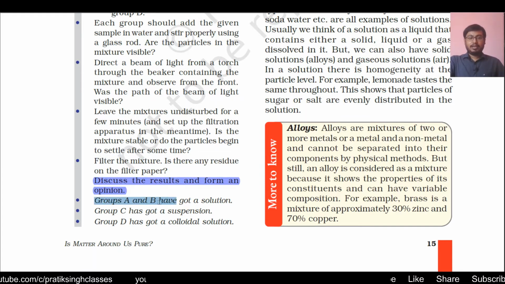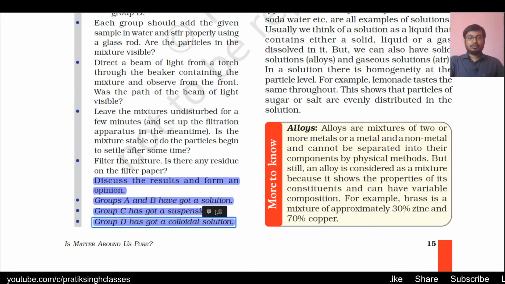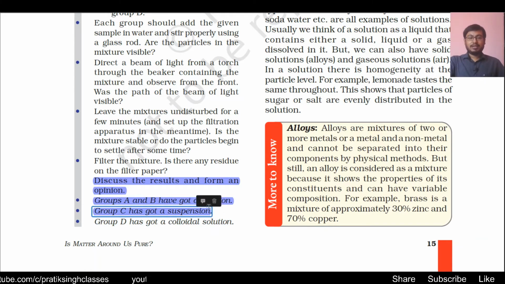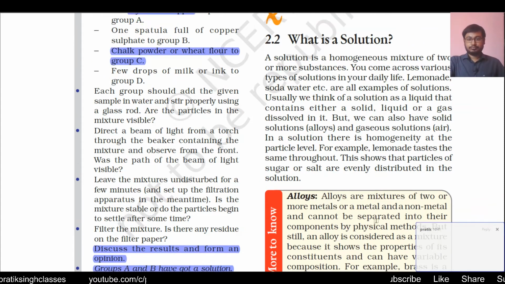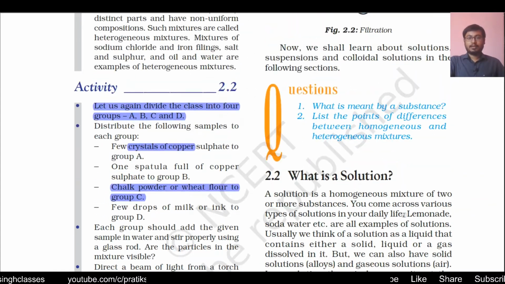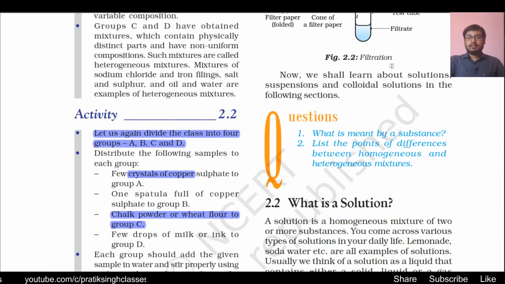Group A and Group B have got a solution. Group C has got a suspension and Group D has got a colloidal solution. So here we have got three different things: solution, then suspension, and then colloidal solution. So let us see what the differences in these terms are. Now we shall learn about solutions, suspensions, and colloidal solutions in the following sections.